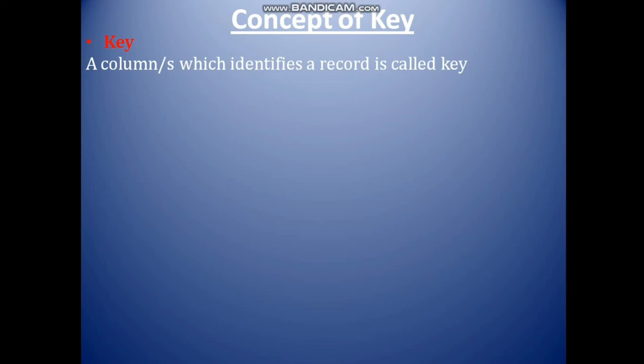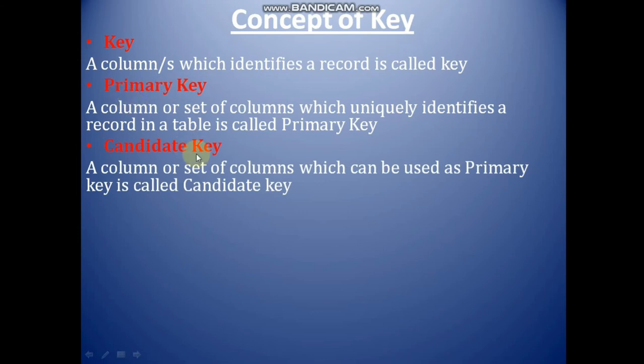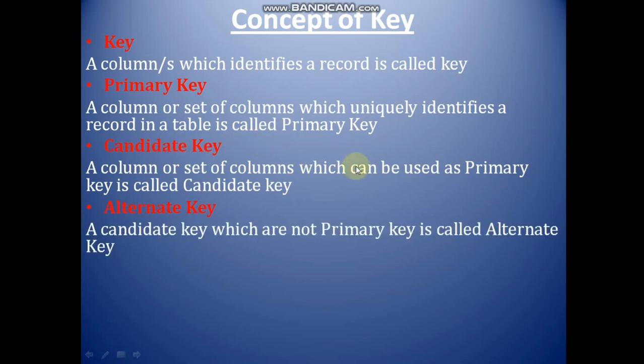The concept of key is very important, because without the concept of key we cannot do anything in a table, or in a relation or a database. Now first, what is a key? Columns which identify a record are called keys. There are the following types of keys. Primary key: a column or set of columns which uniquely identifies a record in a table is called a primary key.